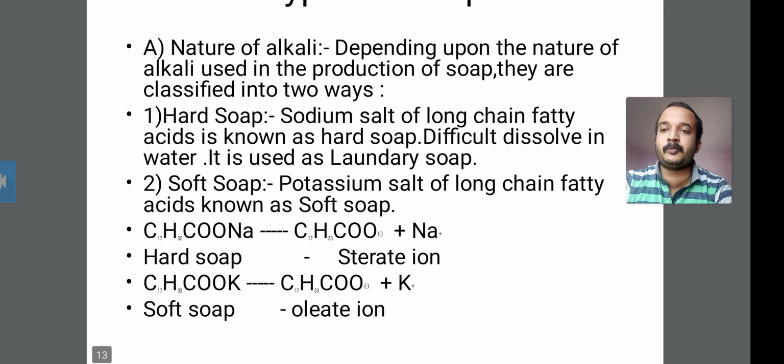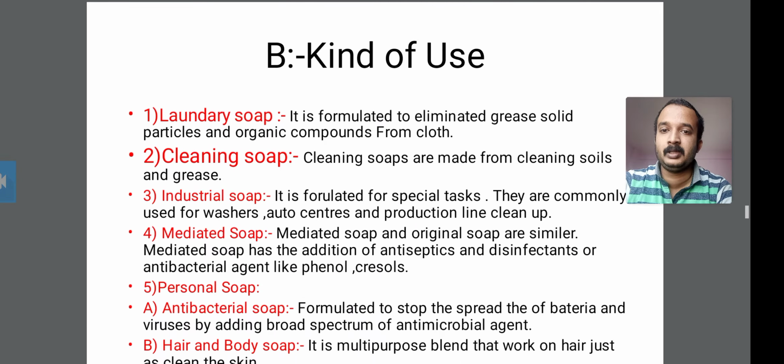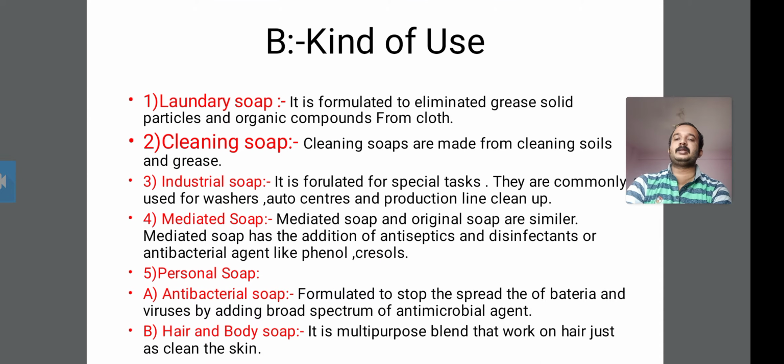The first part is the nature of alkali. The second is the kind of uses. This is the second type of soap, that is the kind of uses. Different types of soaps you have to discuss in this point. First is the laundry soap. It is formulated to eliminate grease particles and organic compounds from the cloth.